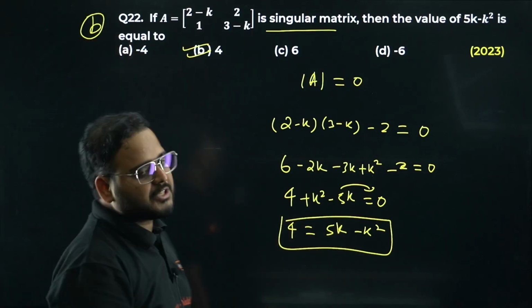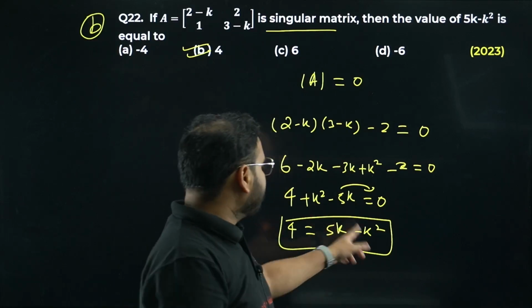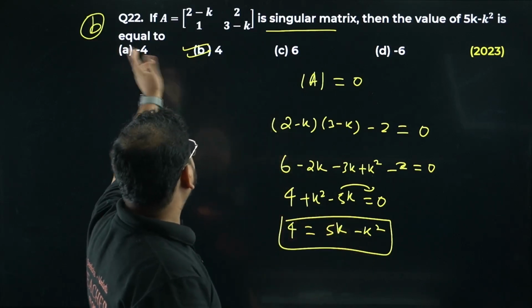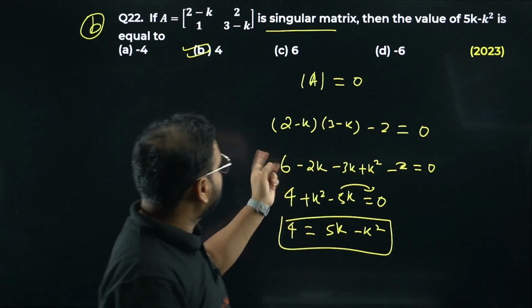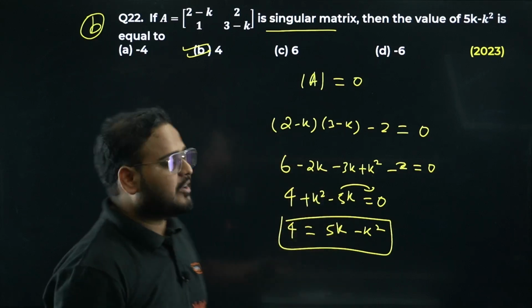Let me know in the comment section. Okay, so 5k minus k square is going to be your option B for question 22, right? 4 is coming. Have a look. Moving on to question number 23 now.